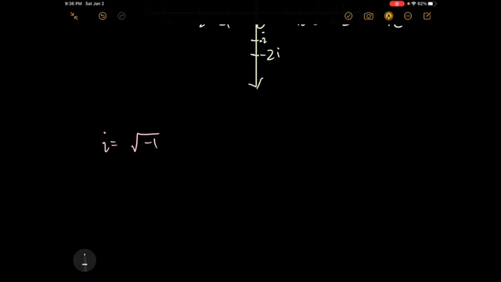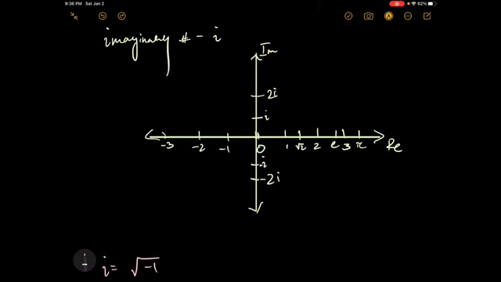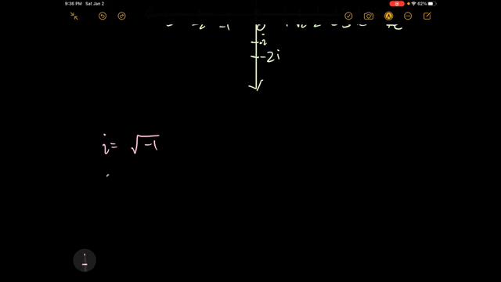It doesn't make sense. Negative 1 squared would be 1. 1 squared would be 1. You can't think of a number that multiplied by itself is negative 1. So mathematicians just define this new number, i, to be that number. So i times itself becomes negative 1. Based off of that definition, i squared is equal to negative 1.